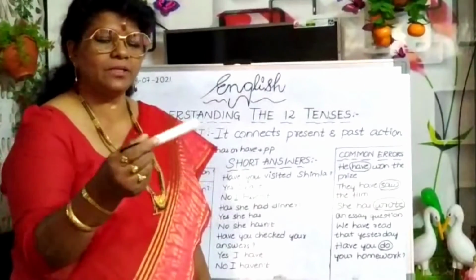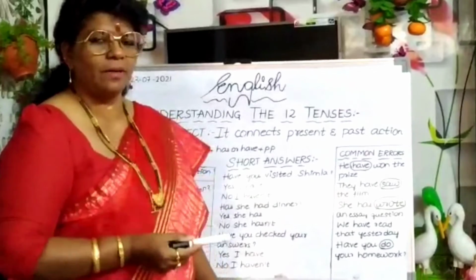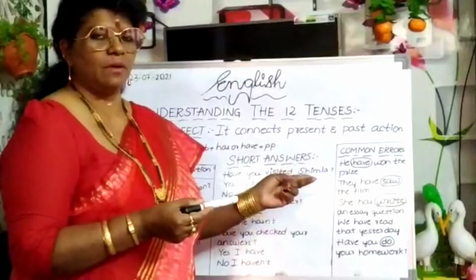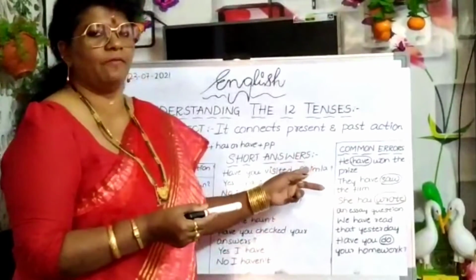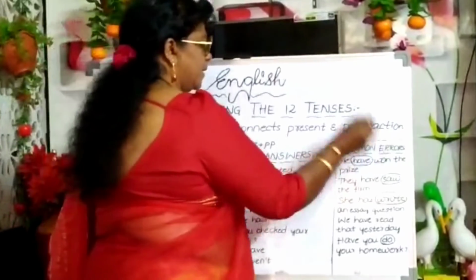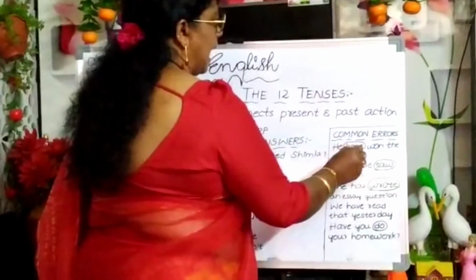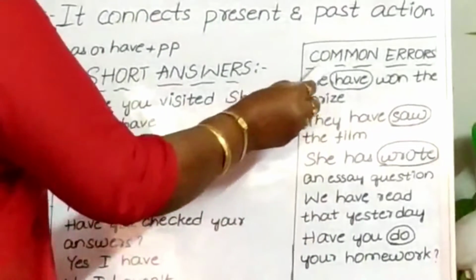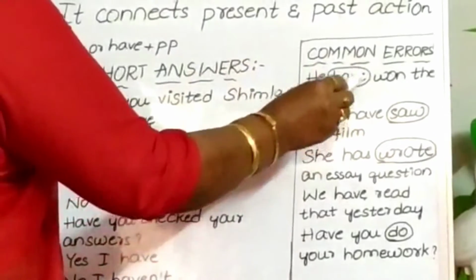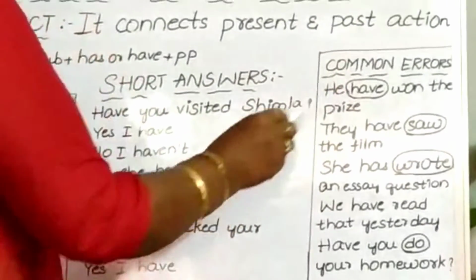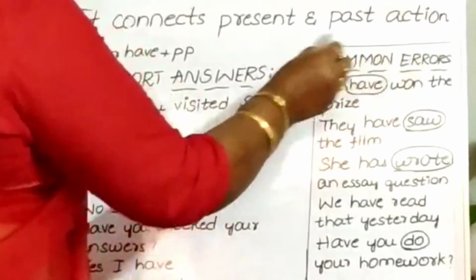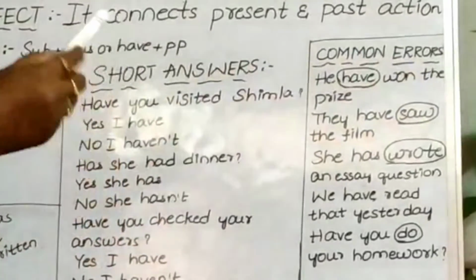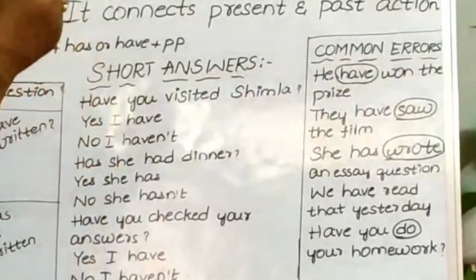They say, "I has no book." Because they don't know where to use verb forms, or where to use the structure in a proper way. So, a common error: "He have won the prize." It's a wrong sentence. Why? Along with "he," third person singular, we are supposed to use "has."